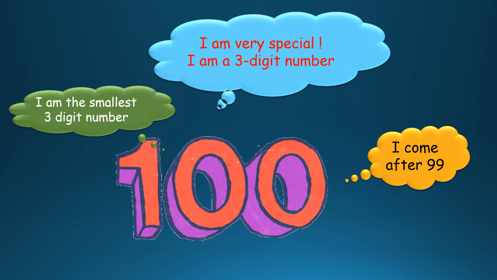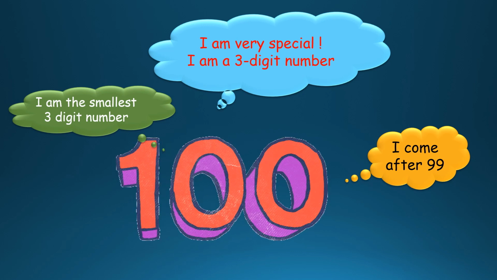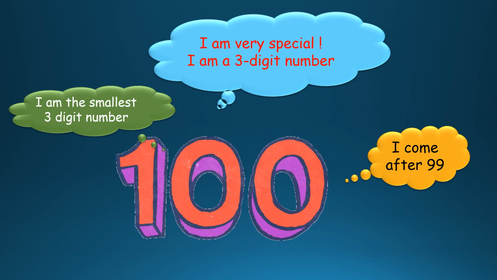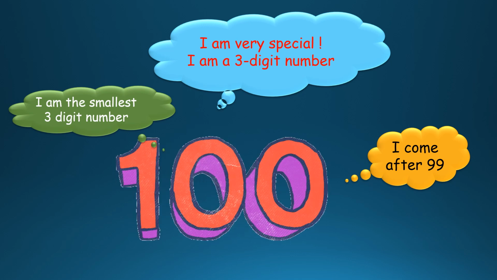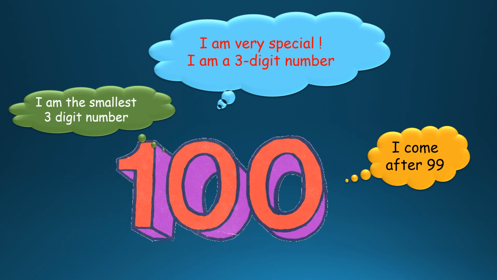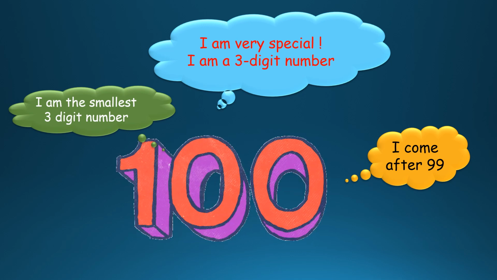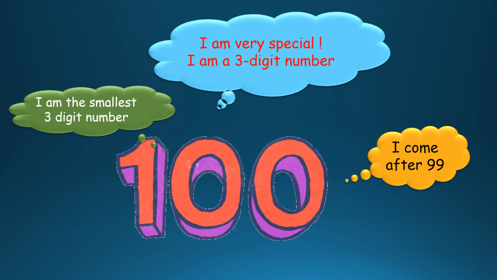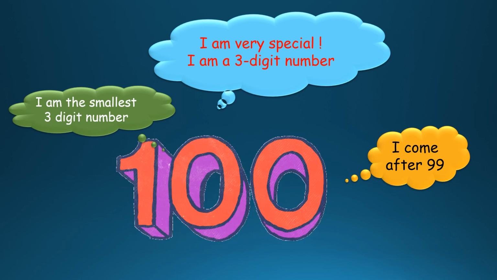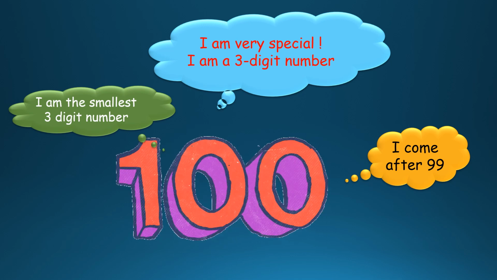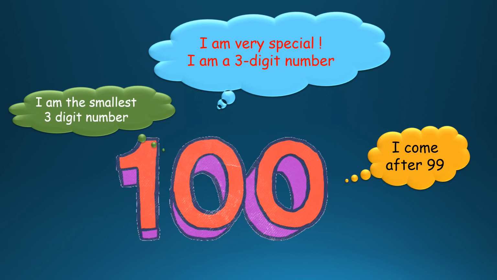It is special because of another reason, that is, it comes after 99. If you observe, 99 has only 2 digits, 9 and 9. After 99, we have a 3-digit number. That means we start 3-digit numbers from 100. That's why it is the smallest 3-digit number. From 100 onwards, we'll start with the 3-digit numbers. So we are going to learn 3-digit numbers today.